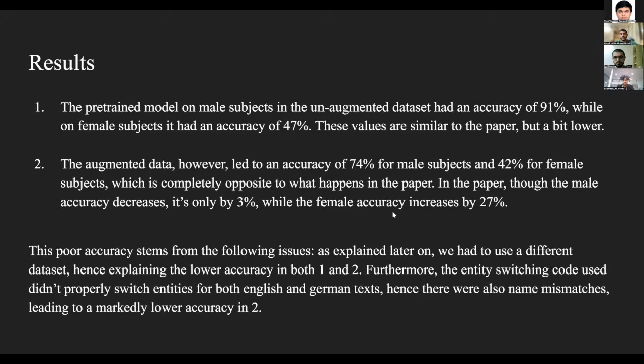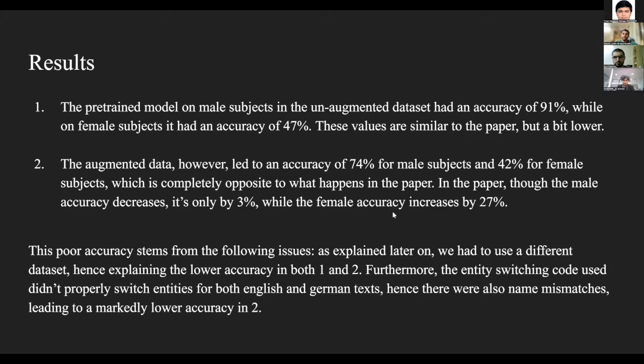However, on the augmented data, where we applied entity switching, we had an accuracy of 74% for male subjects and 42% for female subjects, which is completely unexpected and opposite to what happens in the paper. In the paper, though the male accuracy does decrease, it is only by 3%, and it is still pretty high, while the female accuracy actually increases by 27%.